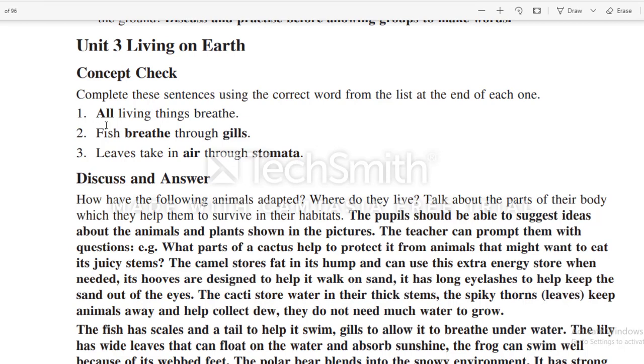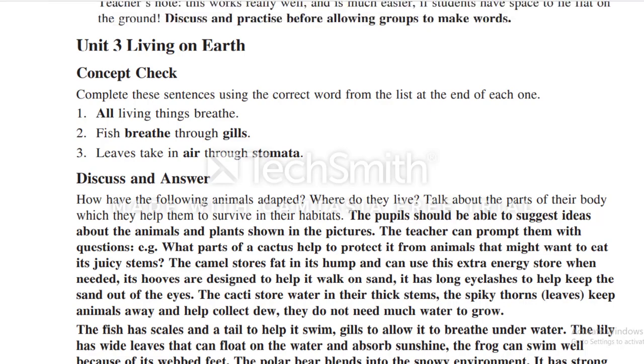words. So all living things breathe. Fish breathe through gills. Leaves take in air through stomata. Okay.